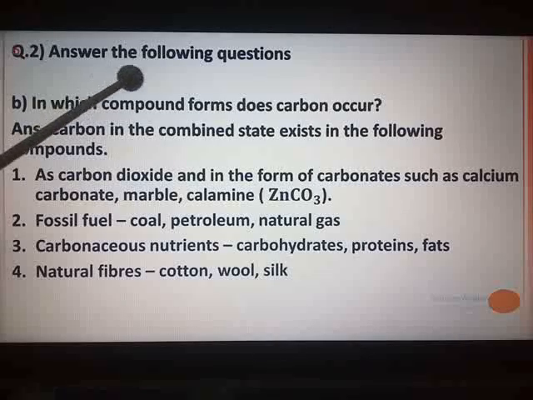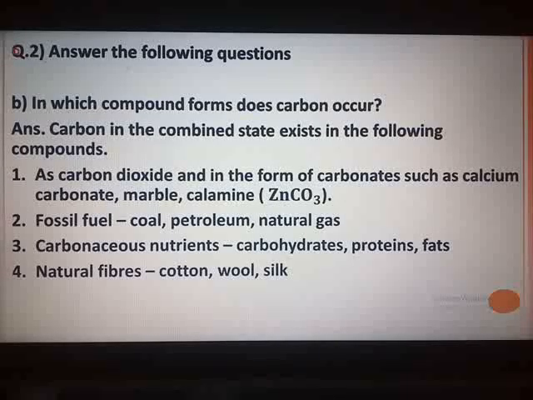In which compound forms does carbon occur? Now here they have not asked about the free state, they have asked about the compounds. So for the marking of answer, all of you refer to page number 139. You can see the heading on this page, occurrence of carbon. Under that, the very first paragraph, third line, carbon is found in the free state as diamond and graphite, and in the combined state.